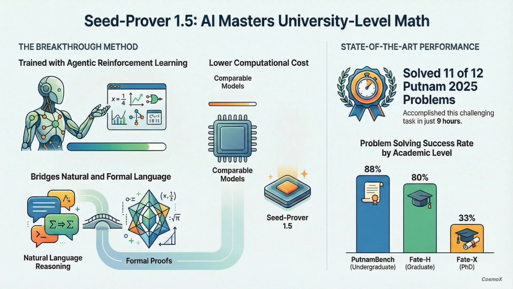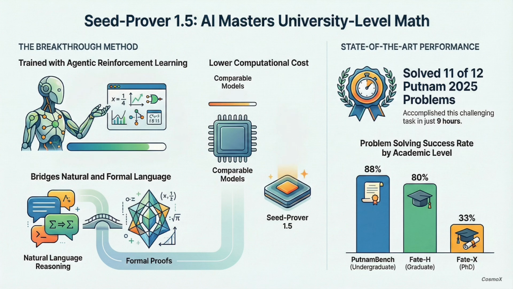Okay, here's where it gets really interesting for me. The proof is in the pudding, as they say, the results. And they are pretty stunning. Seed Prover 1.5 delivered superior performance, even with that smaller compute budget. Yeah, take the undergraduate competition math. On the Putnam Bench dataset, it solves 88% of the problems. 88%. Wow, that's near mastery of some really difficult material. And that mastery scales up. For graduate level stuff like the Fate H problems, it handles 80%.